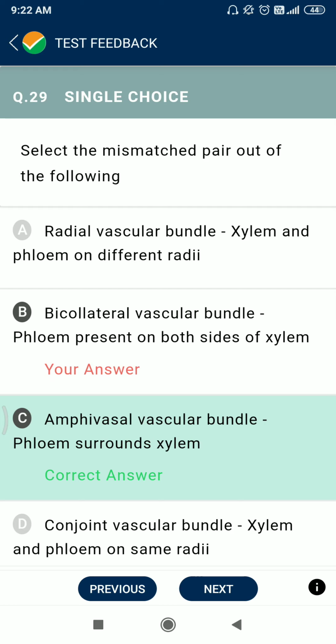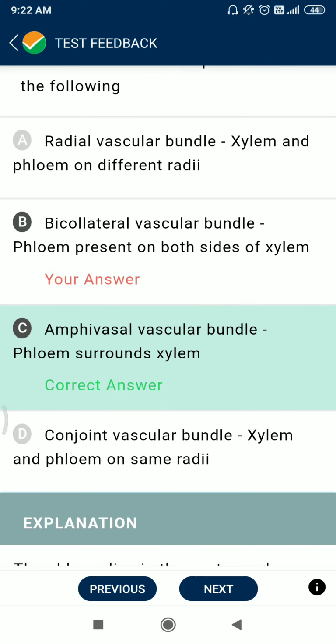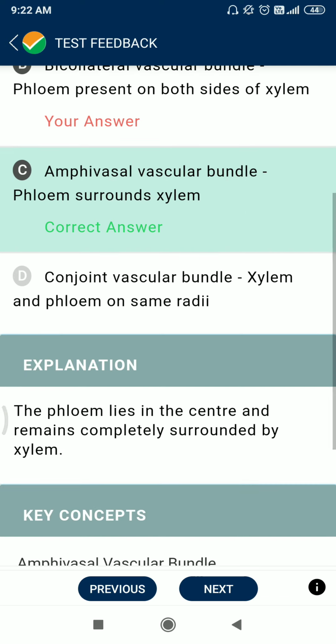Question number 29. Select the mismatched pair out of the following. Radial vascular bundles, xylem and phloem on different radii. Yes. Bicollateral vascular bundles, phloem present on both sides of xylem. This is also correct. Amphivasal vascular bundles, phloem surrounded by xylem. This is not correct. Option D. Conjoint vascular bundles, xylem and phloem on the same radius. Yes. Where the phloem lies in the center and remains completely surrounded by xylem, it is known as amphivasal.